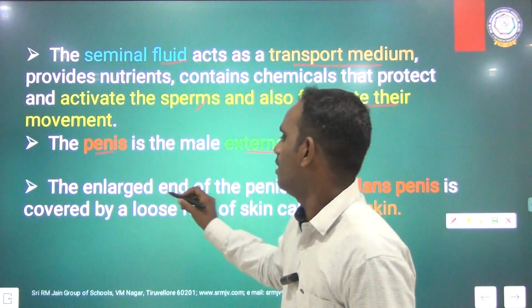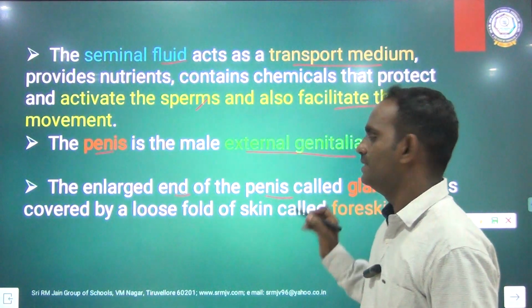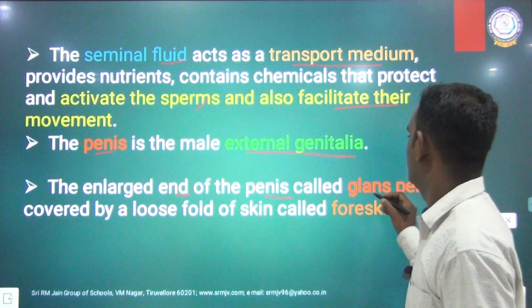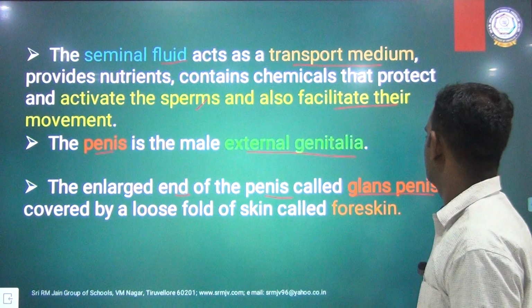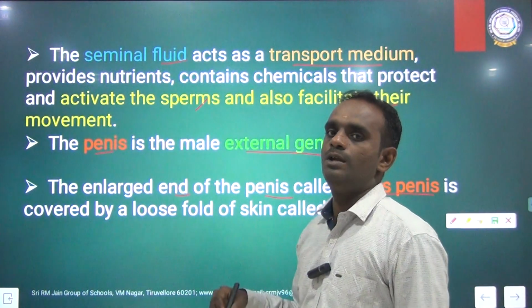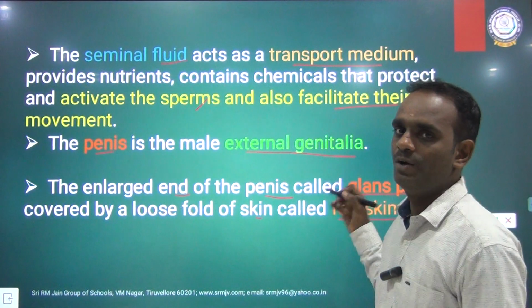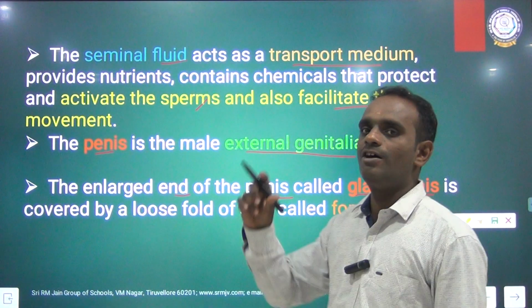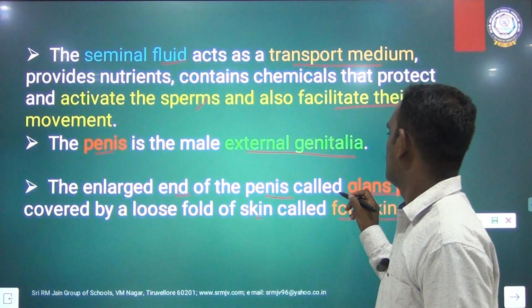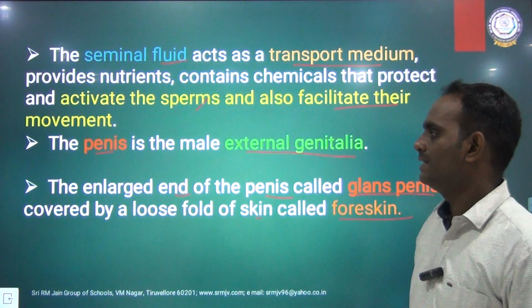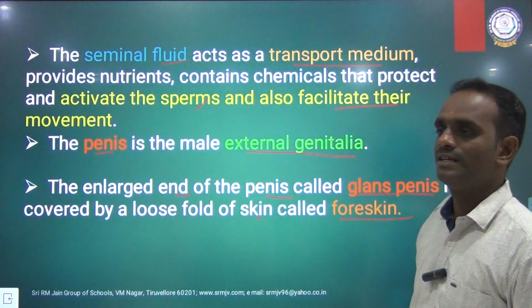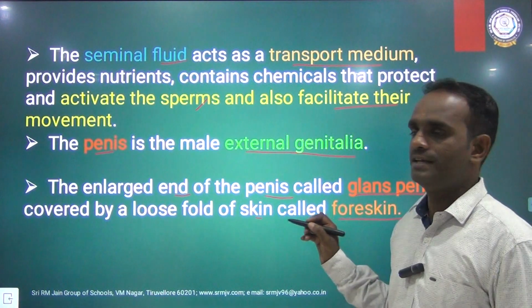The enlarged end of the penis called glans penis is covered by a loose fold of skin called foreskin.